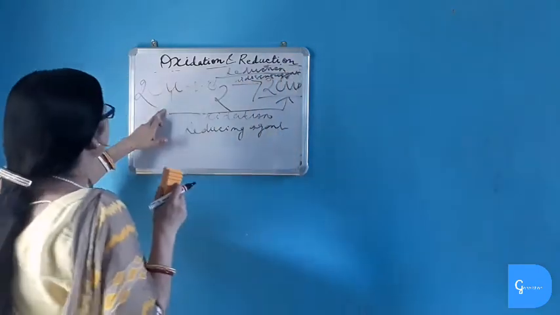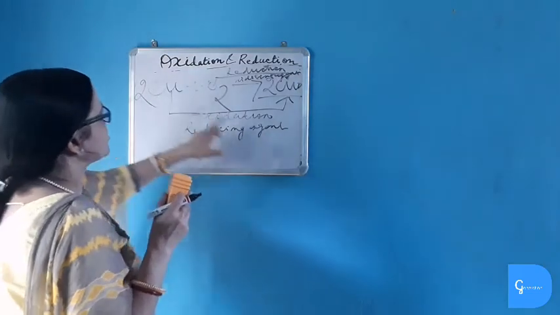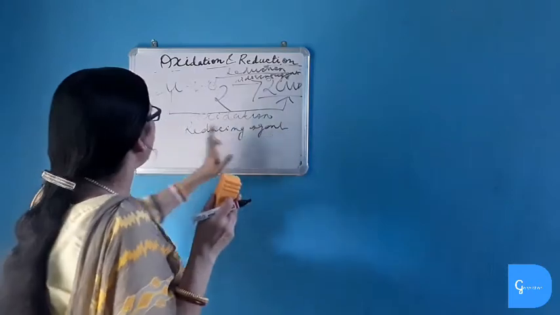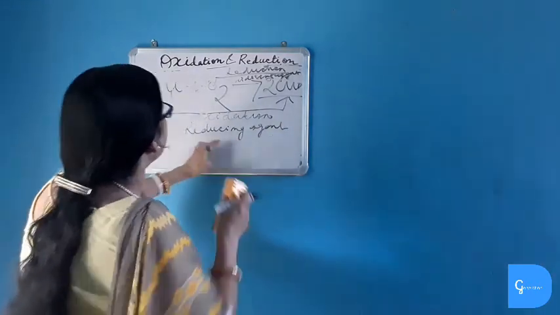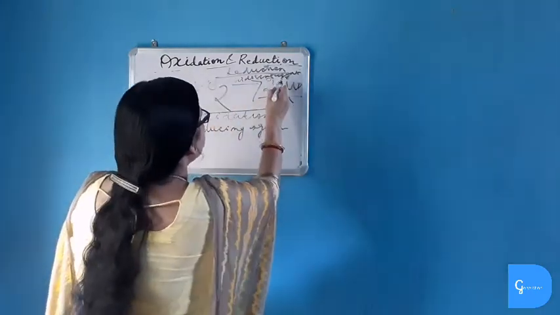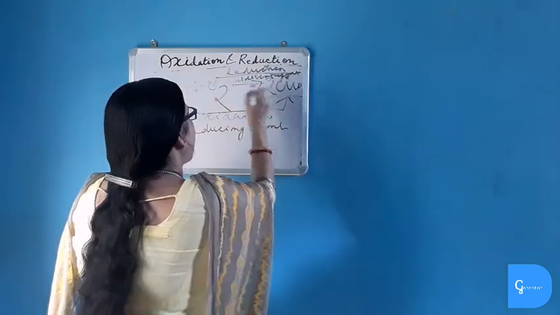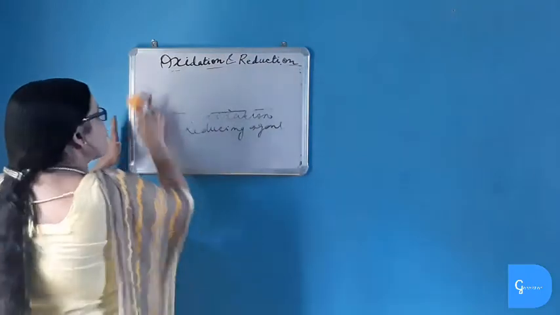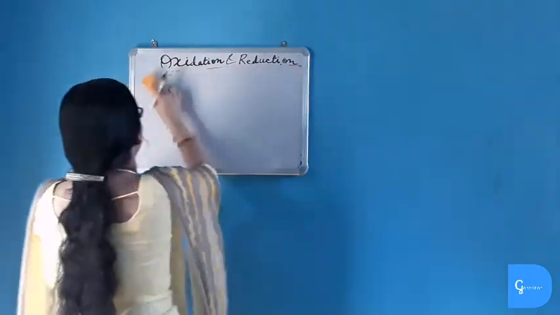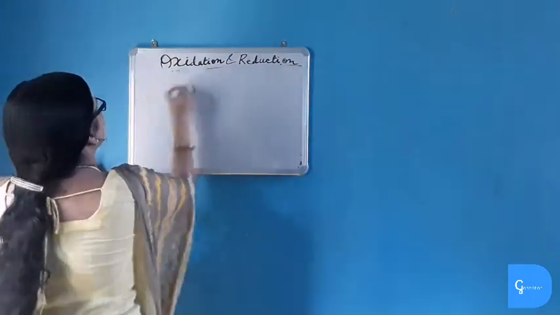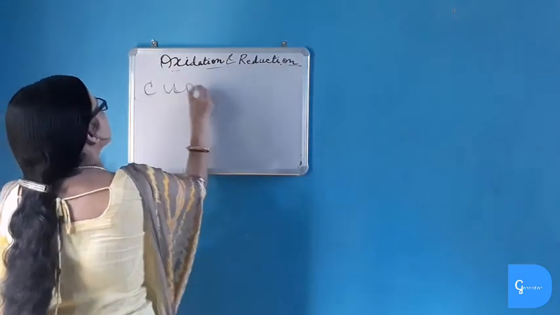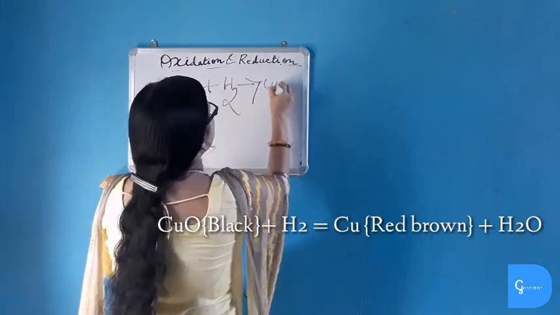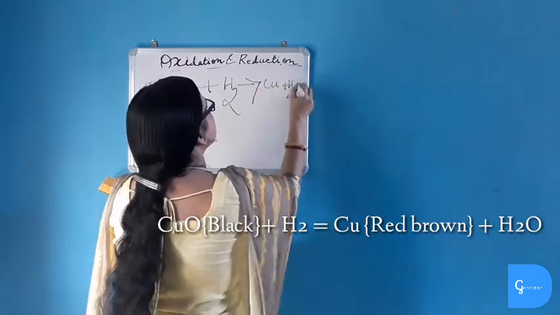So here what we have seen? We have seen that copper undergoes oxidation reaction and forms copper oxide, and thus copper is the reducing agent here. And oxygen undergoes reduction reaction and so it is the oxidizing agent as it is combining with the metal copper. Now take another example. If copper oxide, which is formed in the above example, is passed through hydrogen, now what happens? Copper plus water is formed.